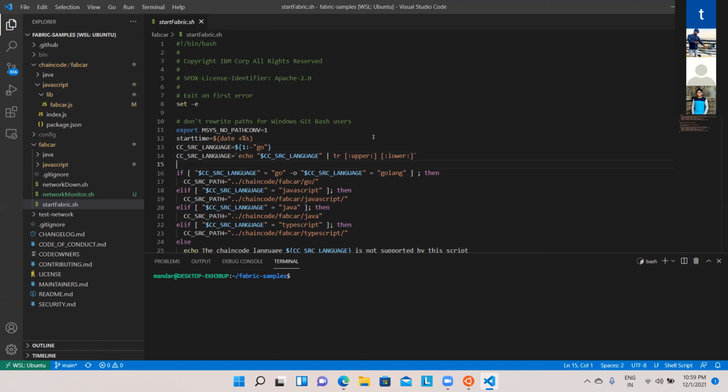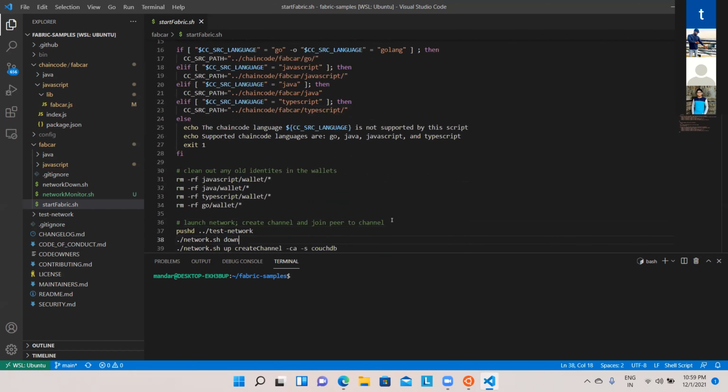First of all, it checks your argument, which is the language you're going to use to implement your chaincode. So this is the source language that you are going to have. It may be Go, it may be JavaScript. So if you're going to use JavaScript, then it is going to invoke the chaincode which is available in the chaincode folder, the Fabcar subfolder, and inside that, JavaScript. So this is the setting which is available over here, right? Remember, by default, it is Go. If you want to execute JavaScript, you have to give that particular argument. How to do it? I will show you.